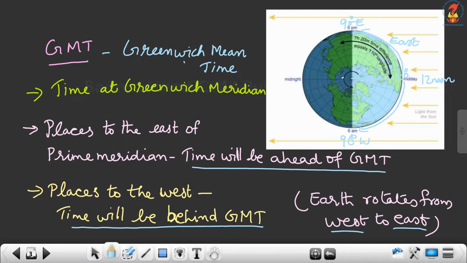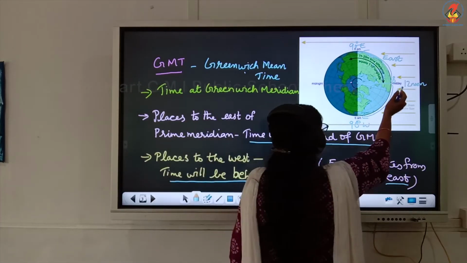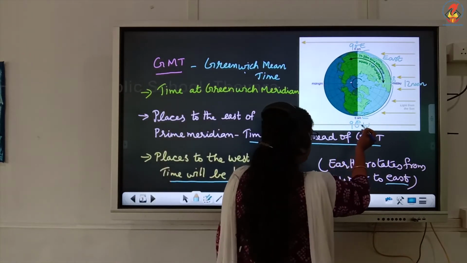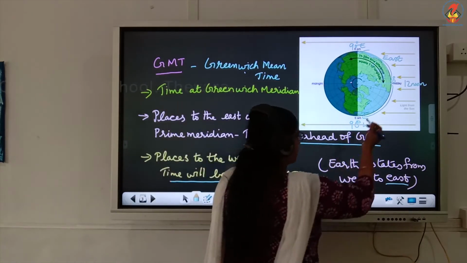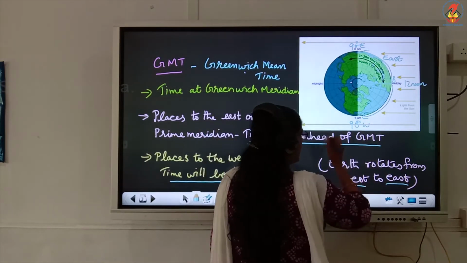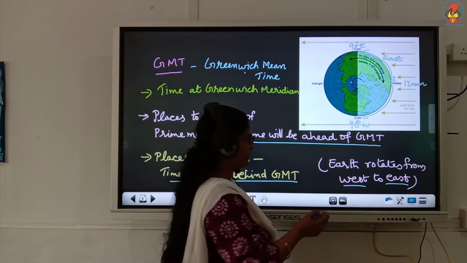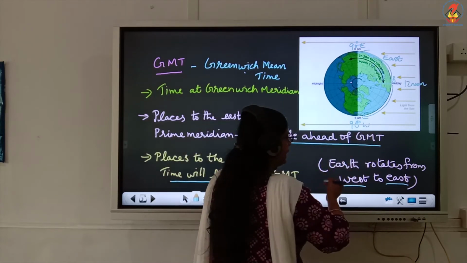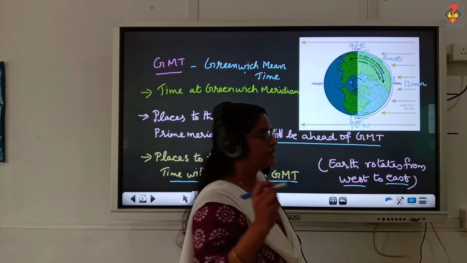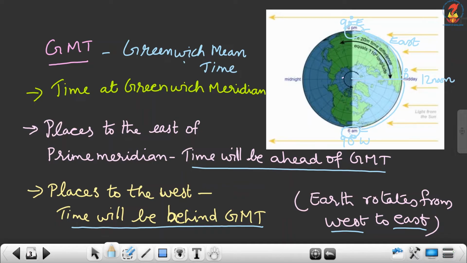So, 6 hours is added to 12 noon, that is 6 p.m. And here at 90 degree west, we subtract 6 hours from 12 noon, that is 6 a.m. Did you understand the difference?